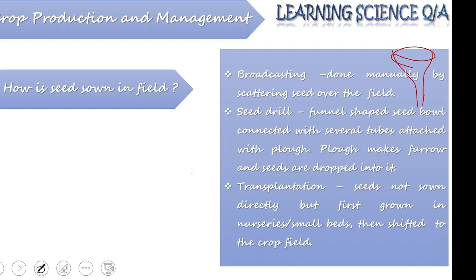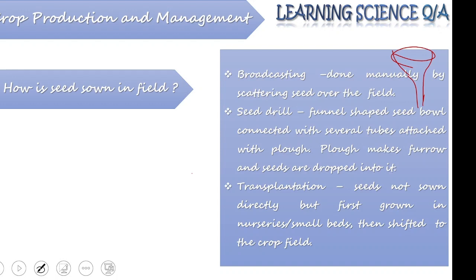That means plowing and dropping of seed into the soil, or sowing, take place almost simultaneously with the help of a seed drill. This can surely be done with a large field, or if you really want to save your time and labor charges.